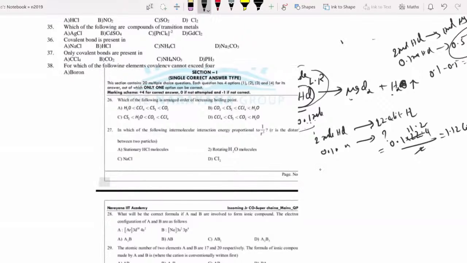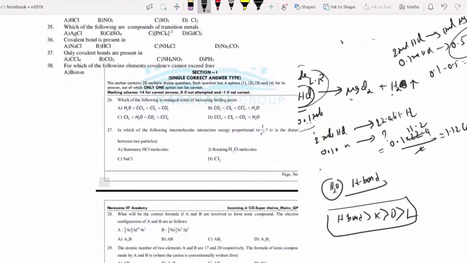Now, question number 26. Which of the following is arranged in increasing order of their boiling point? Sir, I have already explained. Whenever water is present, which bond is present? Hydrogen bonding is present. All the other molecules are based on weak forces only. I told you hydrogen bond is greater than Keesom force, which is greater than Debye force, which is greater than London force.